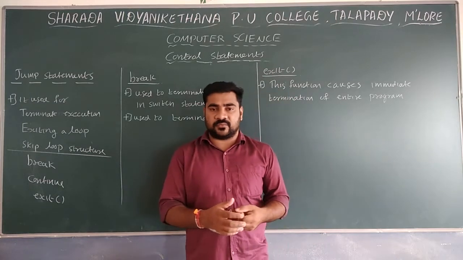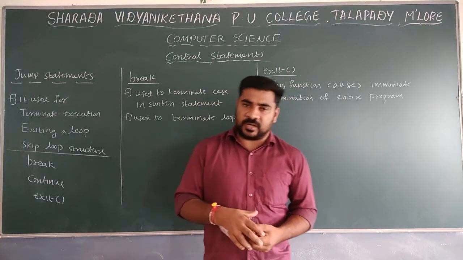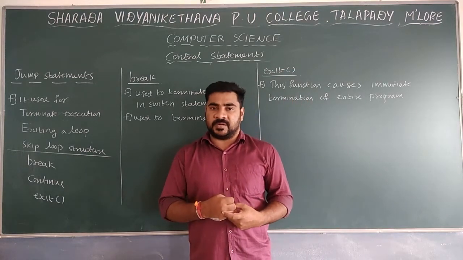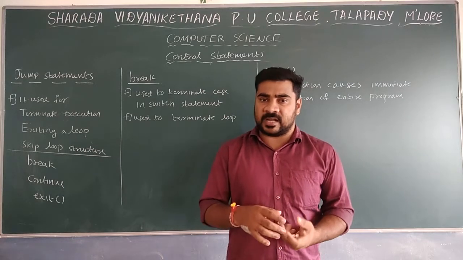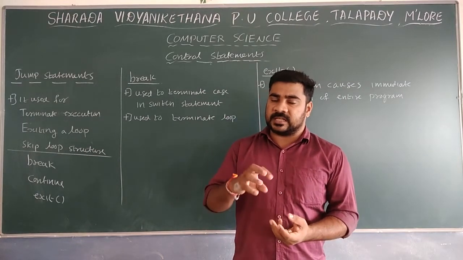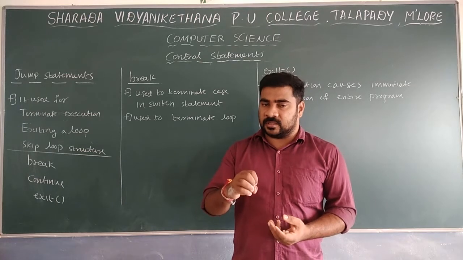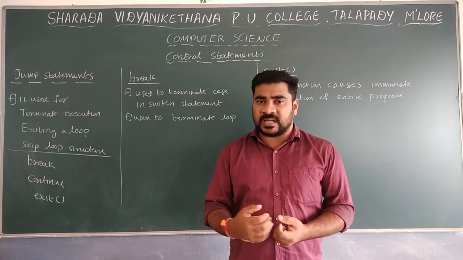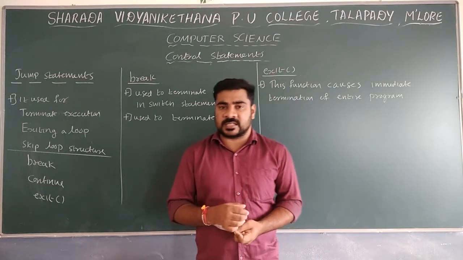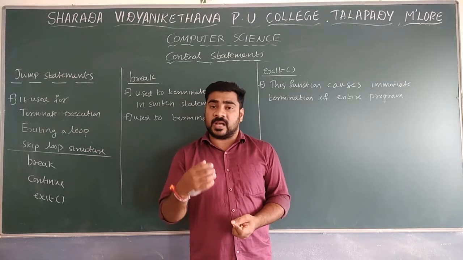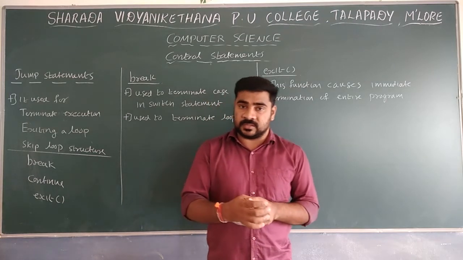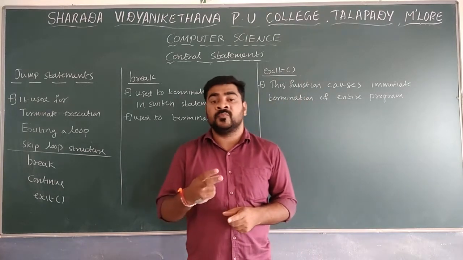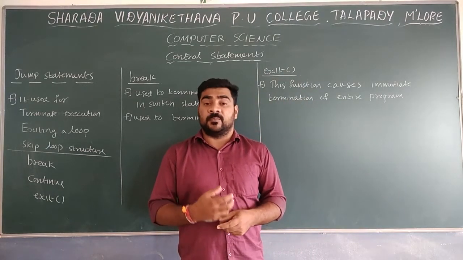Already we discussed the different types of looping structures and the different types of selection statements in the previous sessions. Mainly we discussed the selection statements: simple if else, else if ladder, nested if, and also the switch. Then in the last sessions we discussed the iterative statements, also known as looping statements: the while loop, do while, and the for loop. Mainly three types of looping structure we discussed in the previous sessions.